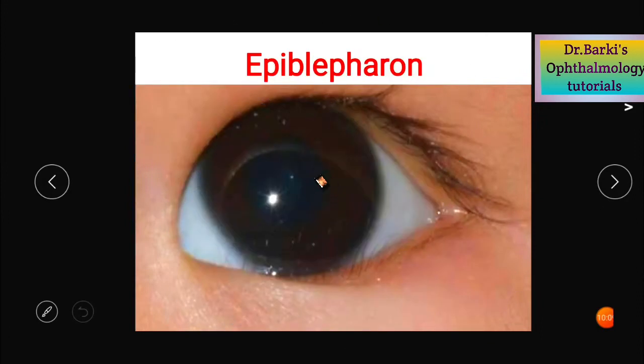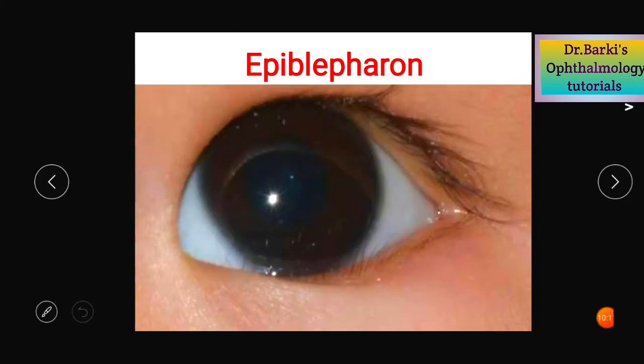Coming to euryblepharon. Euryblepharon is nothing but a horizontally widened interpalpebral aperture. The horizontal interpalpebral aperture is usually 28 to 30 mm. Here it is more than that. And you can see there is ectropion of the lower eyelid on the lateral side. So these are the components of euryblepharon. It can be unilateral or bilateral. The more common site is the lateral part, as I told. And if severe, there can be lagophthalmos and even exposure keratitis.